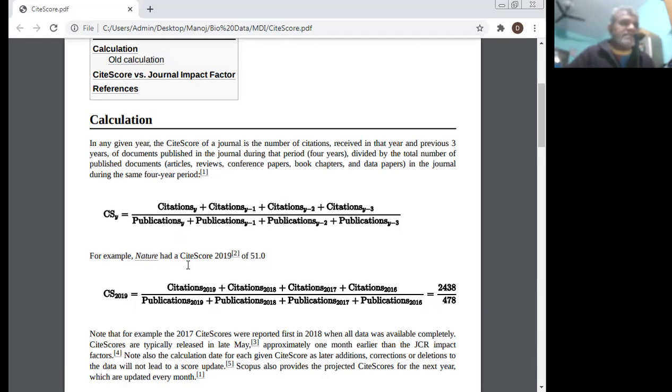For example, Nature had a site score of 2019 of 15.10. CS 2019 is citation 2019, citation 2018, citation 2017, citation 2016, over publication 2019, publication 2018, publication 2017, and publication 2016. This gives the score.